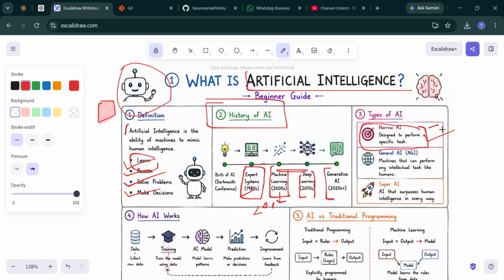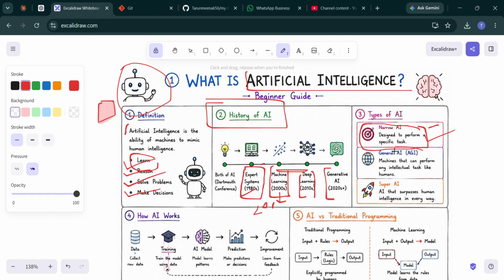For example, Google Translate can only translate from one language to another and cannot perform any other task. Another example is face recognition, which can only recognize faces.